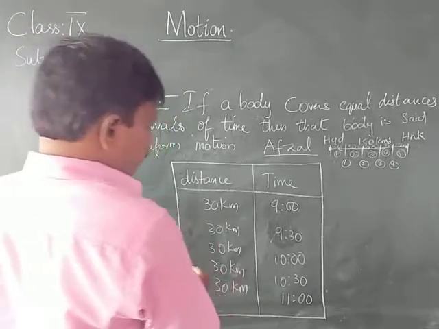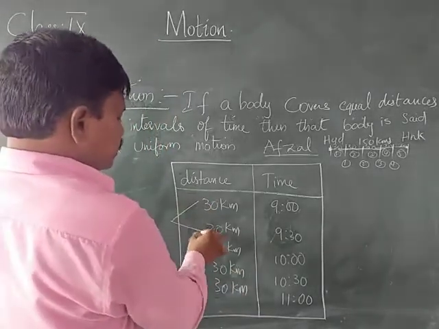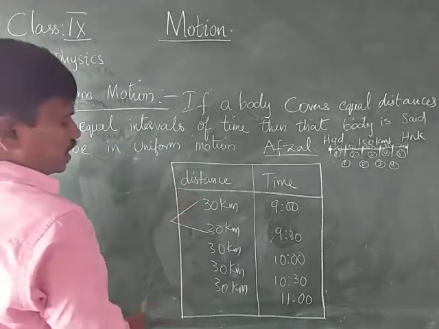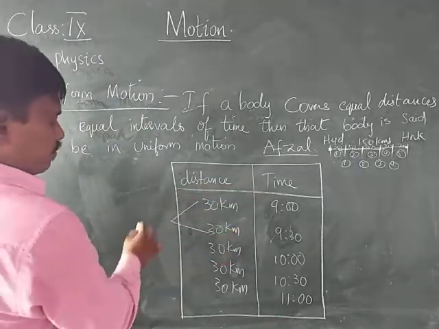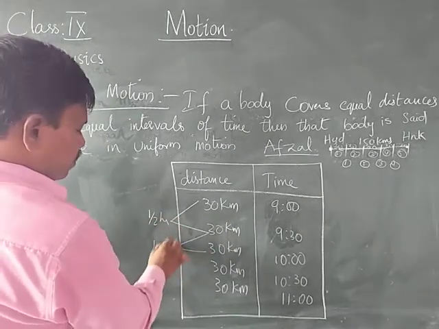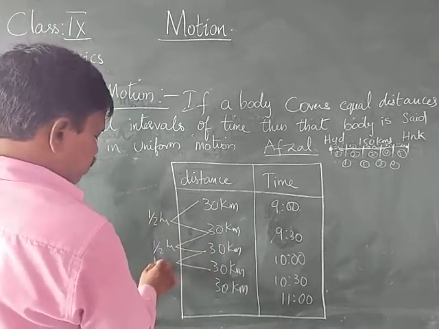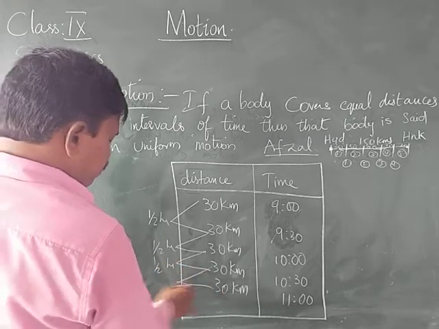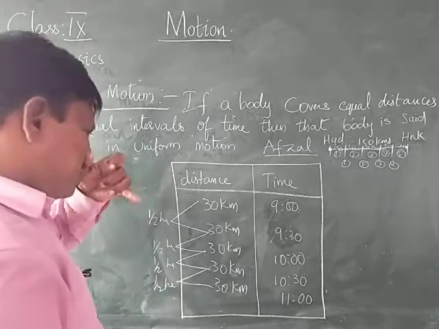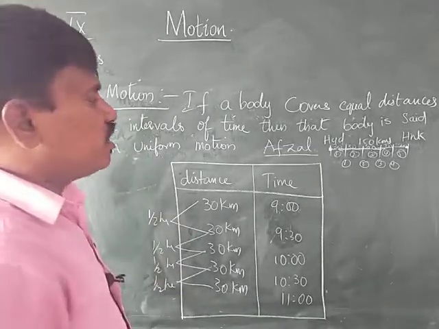Therefore, what is the distance here? 30 kilometers. What is the time? Half an hour. That means for every half an hour he is covering a distance of 30 kilometers.